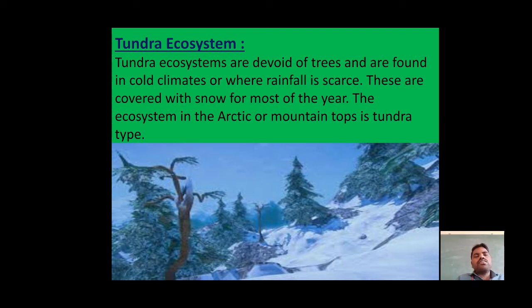These areas are covered with snow, and the plants are covered with snow for most of the year. The ecosystem in the Arctic or on mountain tops is of tundra type. Examples for tundra ecosystem are the Arctic and mountain tops.